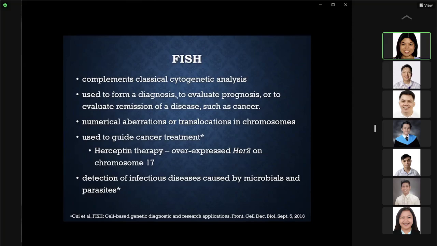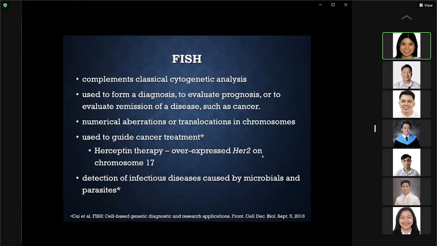It is also used to diagnose, evaluate prognosis, or evaluate remission of a disease such as cancer. It can identify numerical aberrations or translocations in chromosomes. It can be used to guide cancer treatment because it can identify your targets.